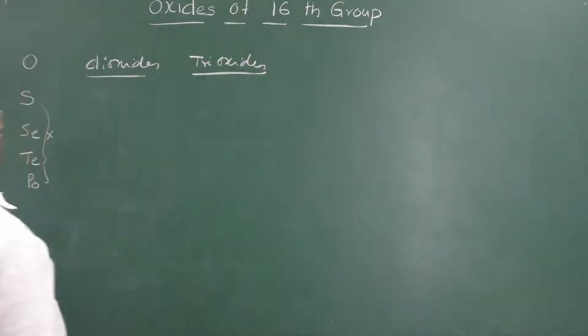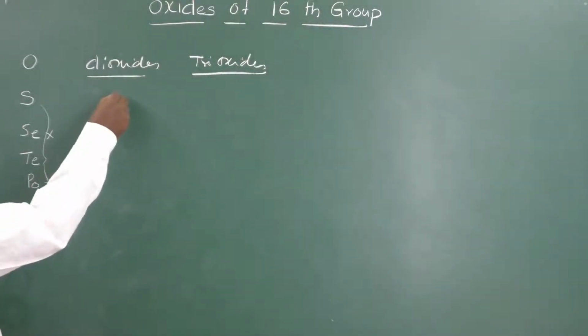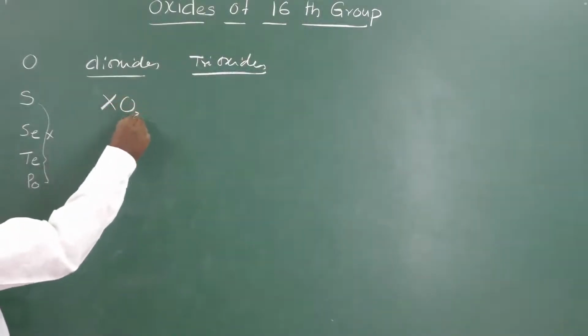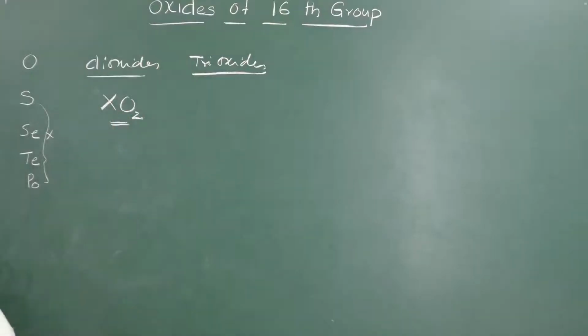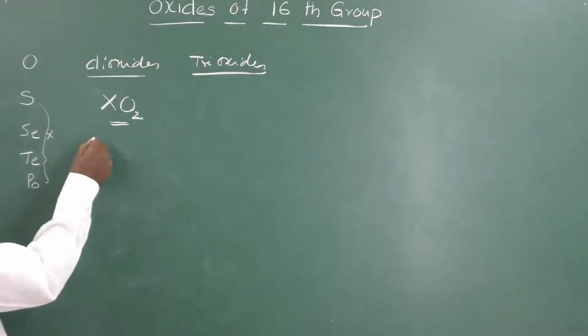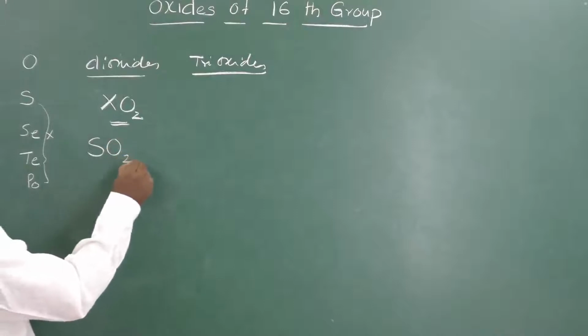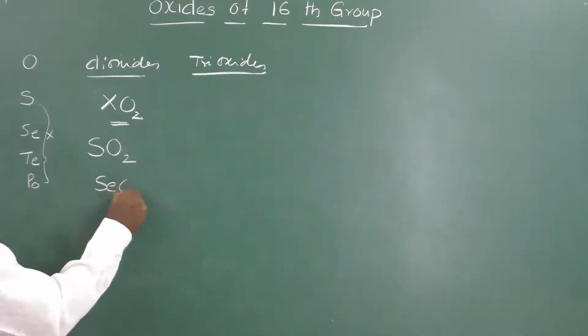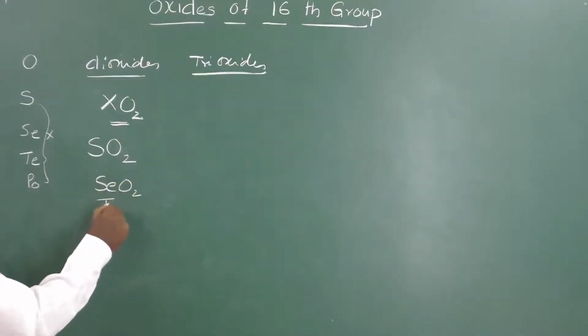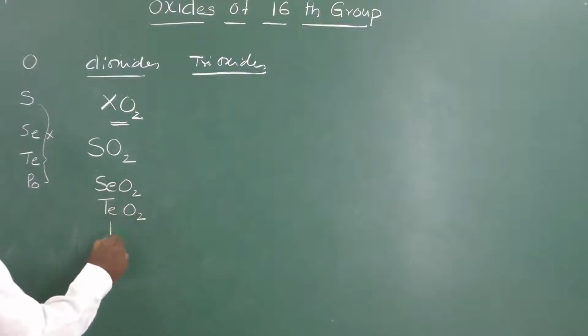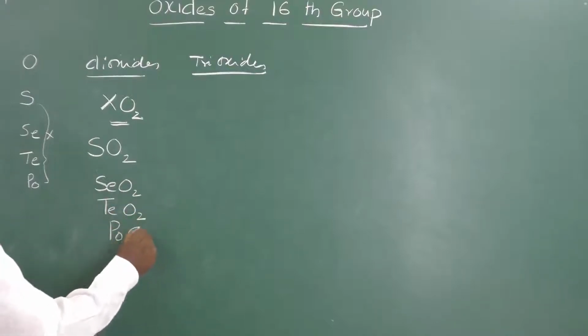Dioxides have the general formula XO2. That means sulfur can form SO2, selenium is SeO2, tellurium is TeO2, polonium forms PoO2.